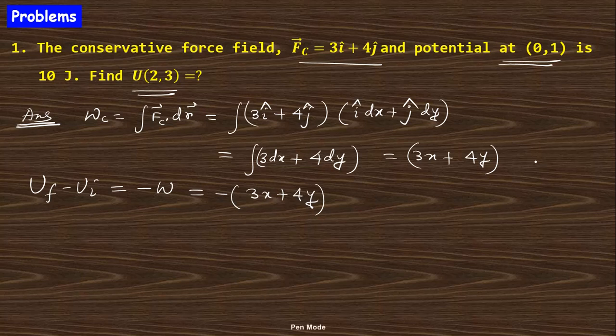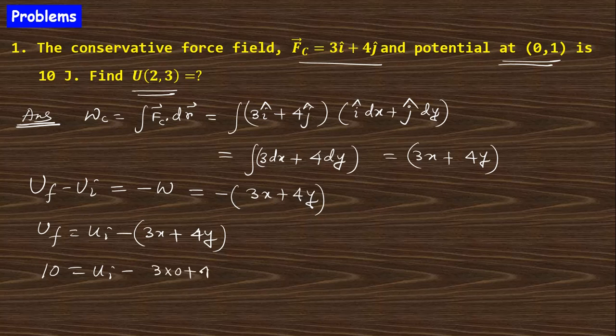Otherwise, this is the change in potential energy, so you can write it here. So Uf is nothing but Uy minus (3x plus 4y). If you put in the values for this point, you will get 10 joule equals Uy minus (3 into 0 plus 4 into 1). So 10 is equal to Uy minus 4. So Uy is equal to 14.